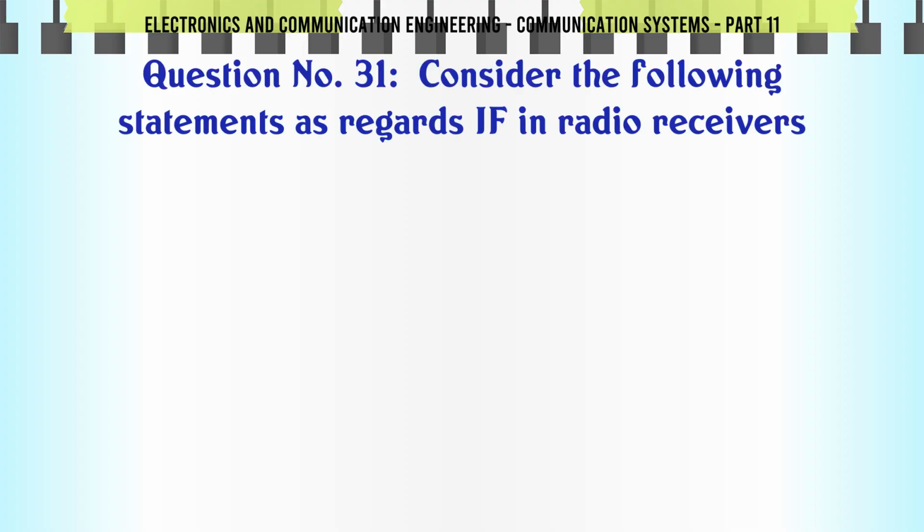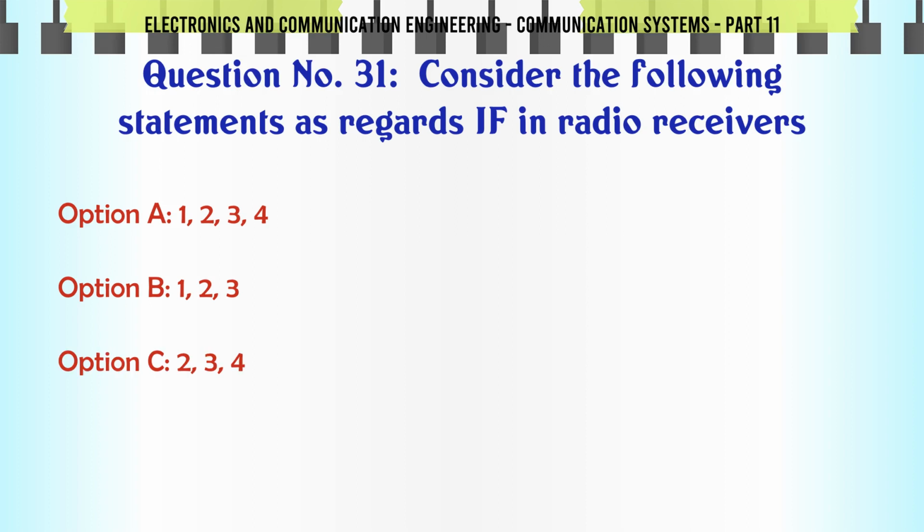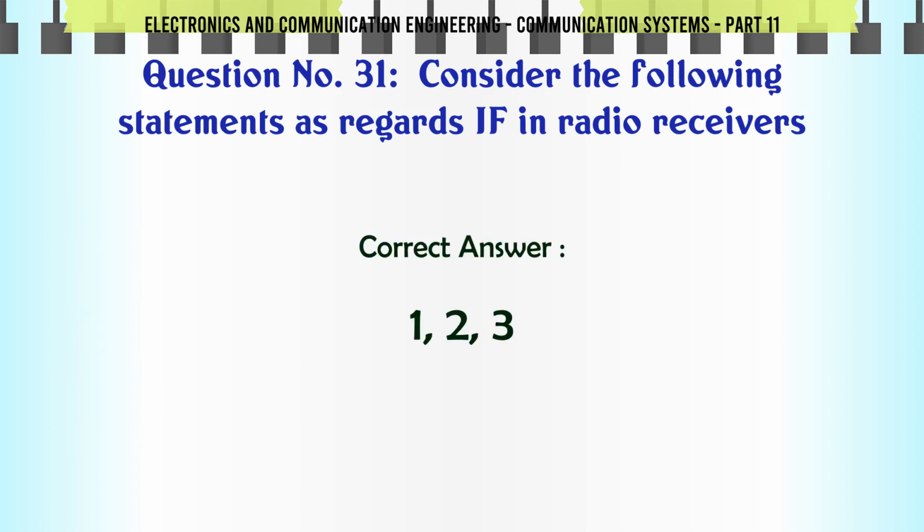Consider the following statements as regards IF in radio receivers. A. 1 2 3 4, B. 1 2 3, C. 2 3 4, D. 1 3 4. The correct answer is 1 2 3.